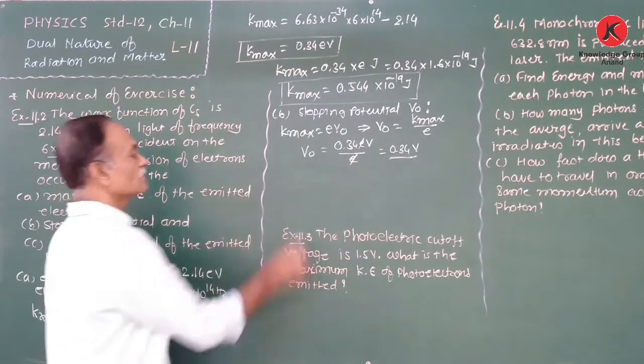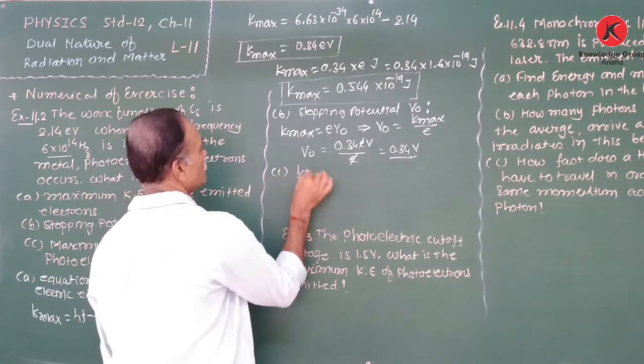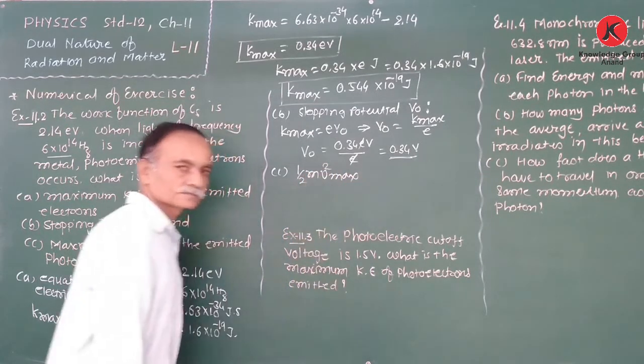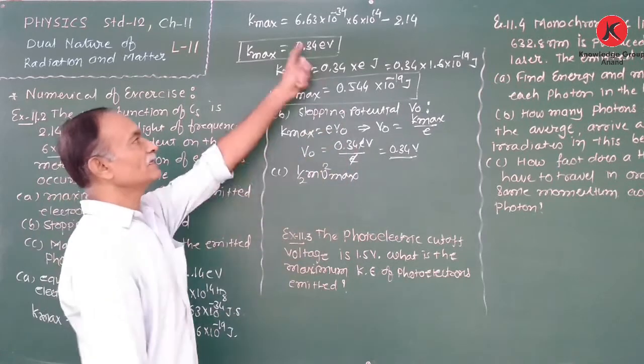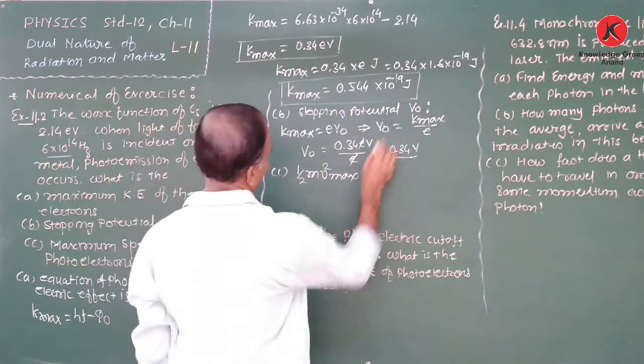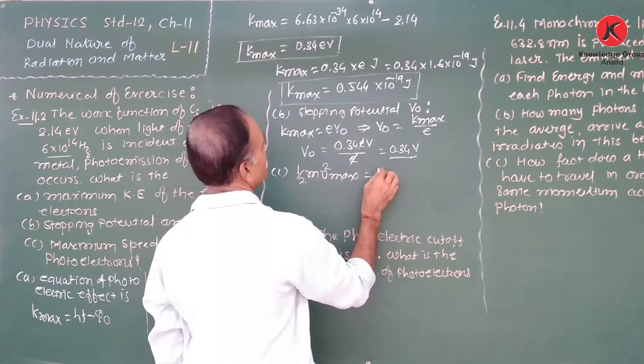Clear? Now see, the maximum speed. Half m v square maximum. We already found the maximum kinetic energy in joule, which is K maximum, or in other words eV0.